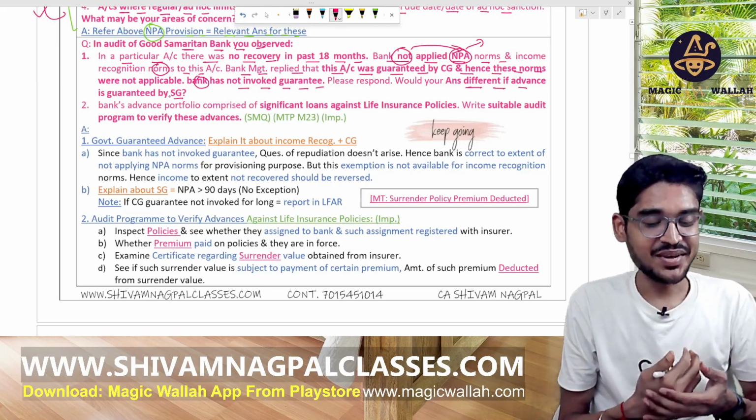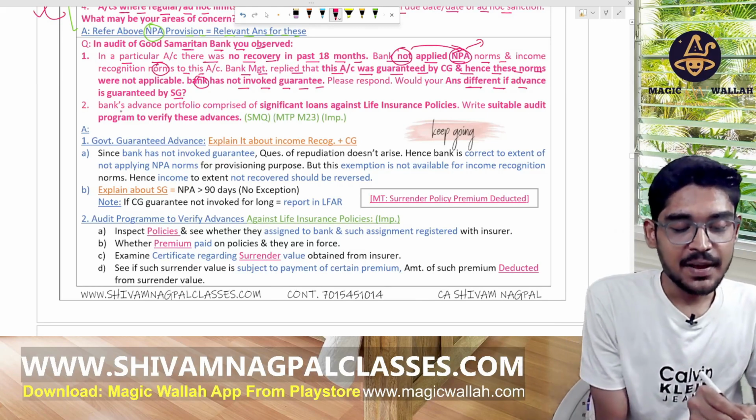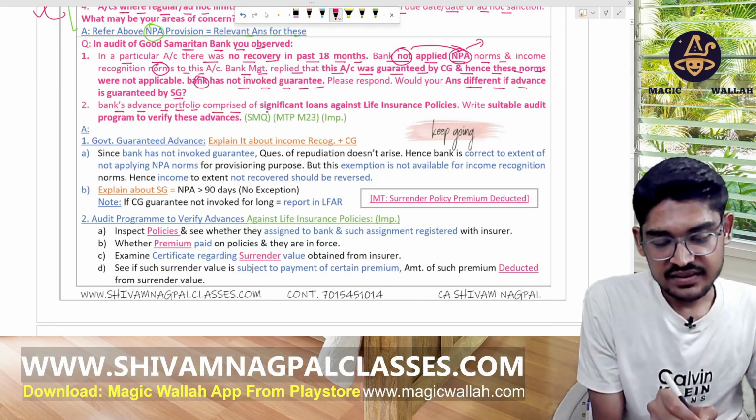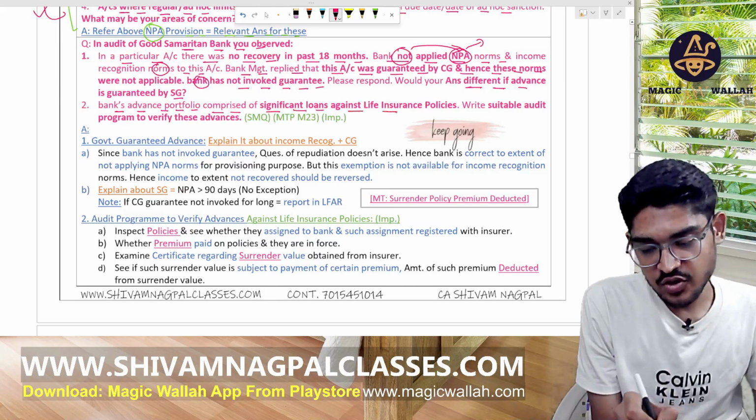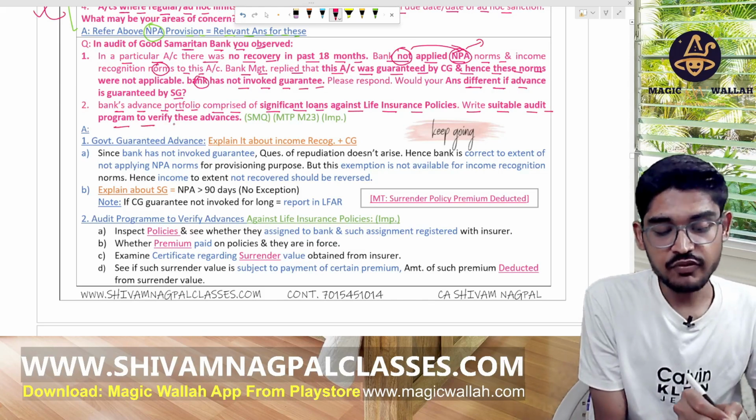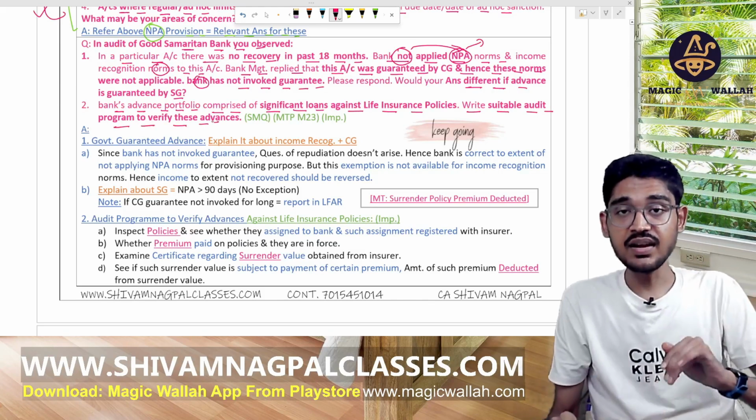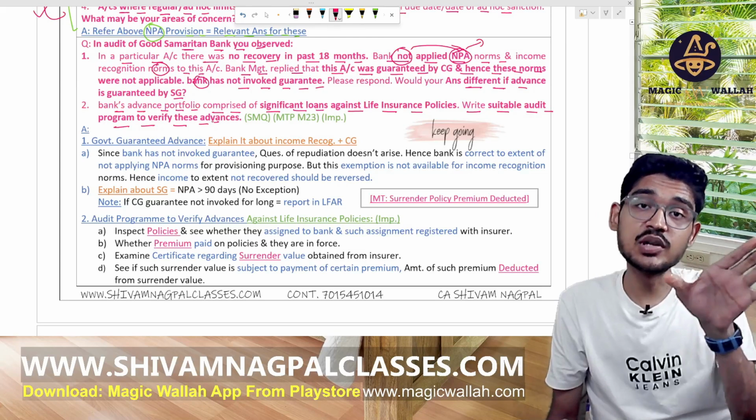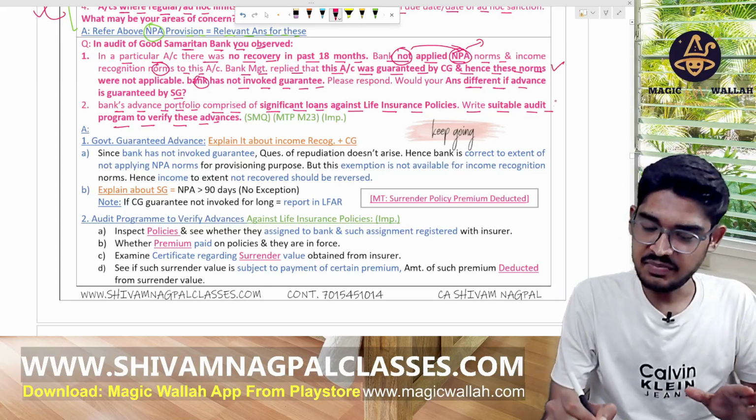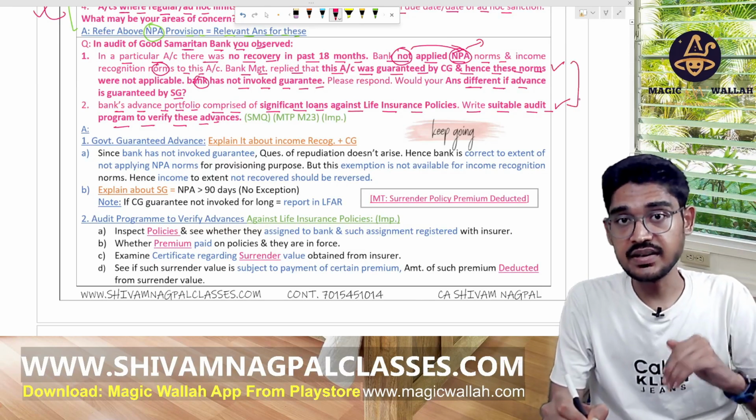Would your answer be different if these guarantees are given by the SG? Yes. In the second part, they say the bank's advances portfolio comprises significant loans against life insurance policies. Write a suitable audit program to verify these advances. The advances are given against the life insurance policy document, so how will we verify that? These are spread questions, and may come in the exam also.